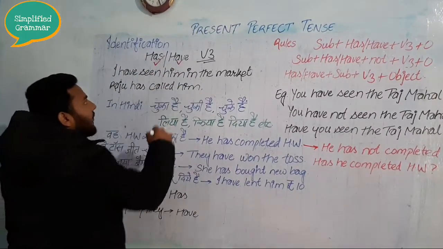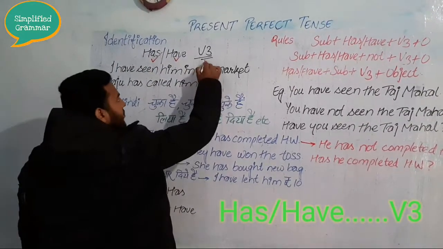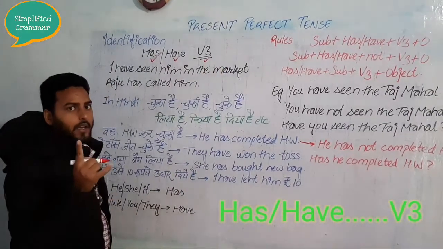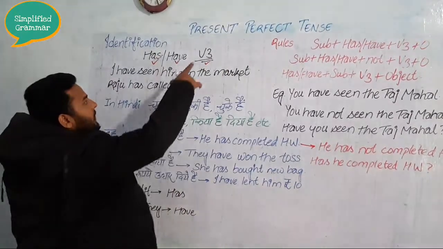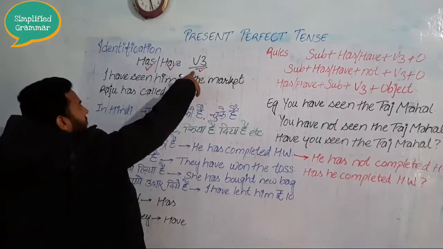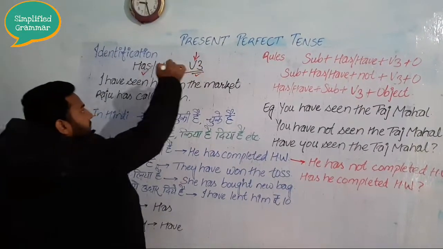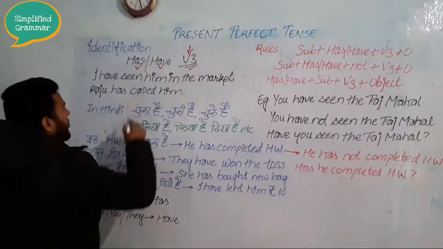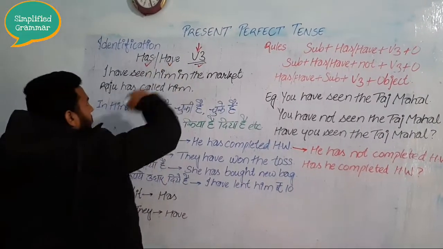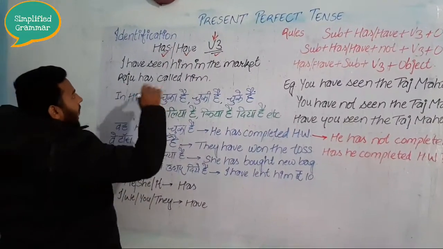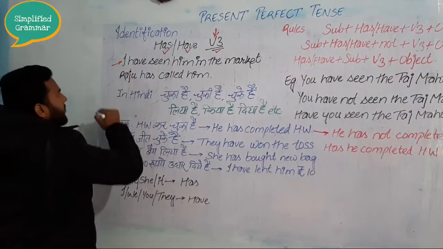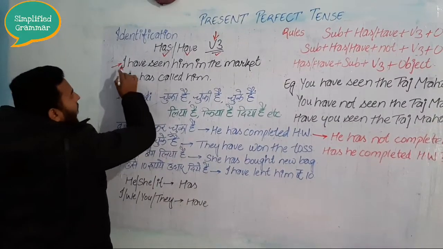In the identification you will see has and have along with the third form of the verb. Already I told you that the perfect tense takes the third form of the verb. So has and have along with the third form. How? Let's see here.